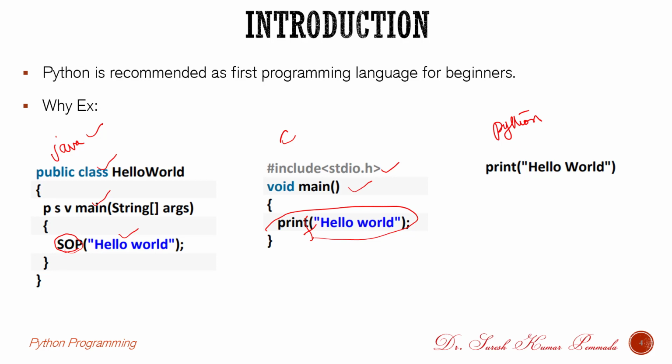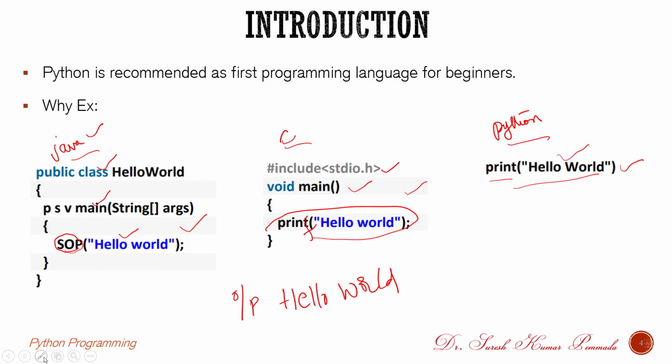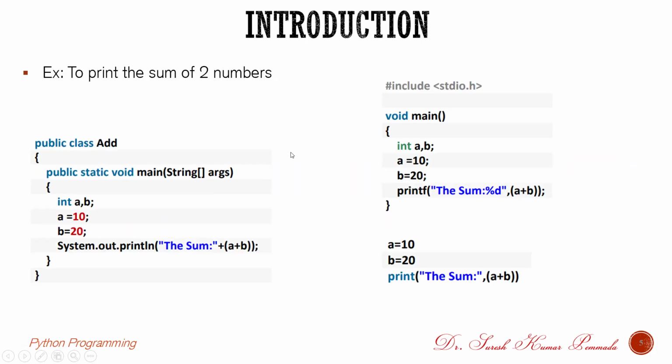Coming to Python, we just need to write the print function. Inside the print function, whatever content you are going to display should be in double quotation marks. This is enough to print hello world. So for Java, C, and Python, you wrote the program, and for all these three different programming languages, the output is just hello world. So in Python, the code to write hello world is only a single line, while in C and Java, this many lines are required to print hello world on the output screen.